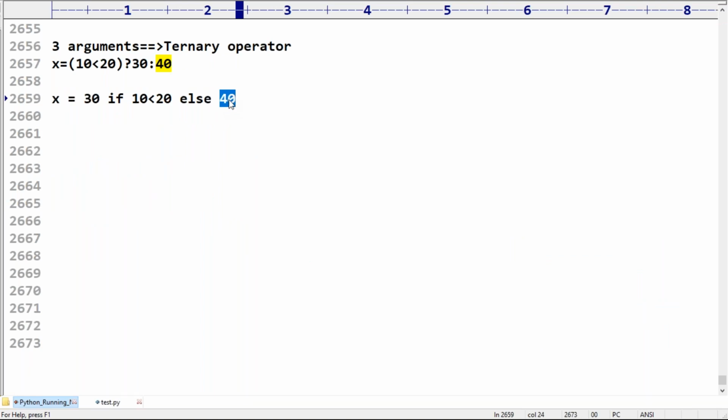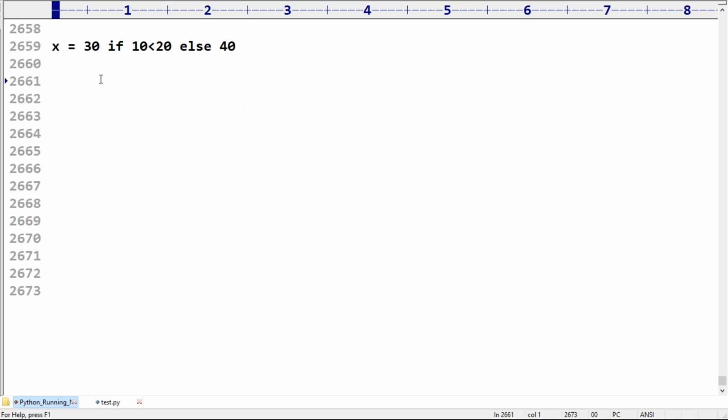What is the syntax for the ternary operator? Very simple: x = first value if condition else second value.